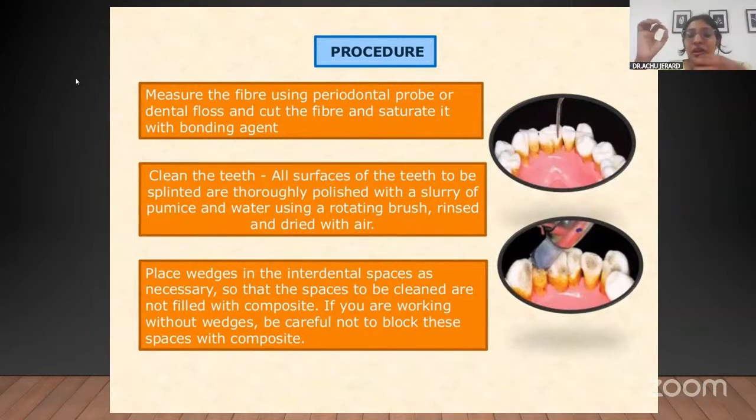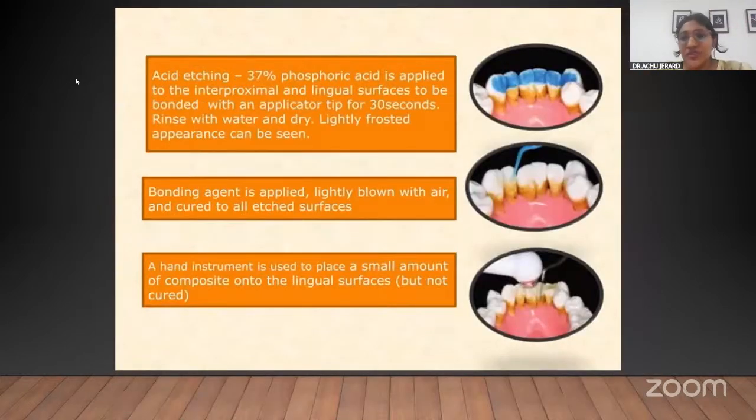And then you have to place the wedge in between the embrasure spaces, that's the interdental spaces, to prevent the flow of the composite material into the embrasure space, because otherwise it would irritate the gums, and also that would serve as a niche for plaque accumulation. If wedges are not used, you should be very careful that that area is not filled with the composite. And then acid etching, like you do for a composite restoration.